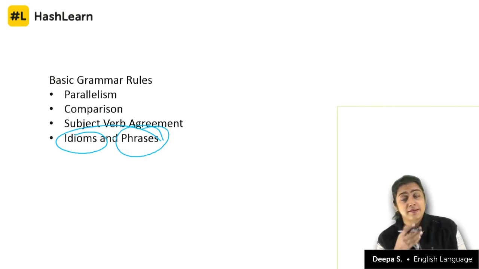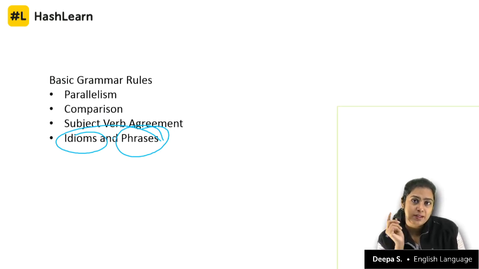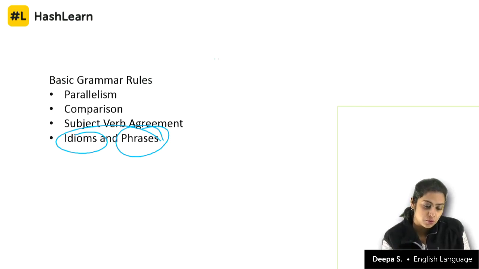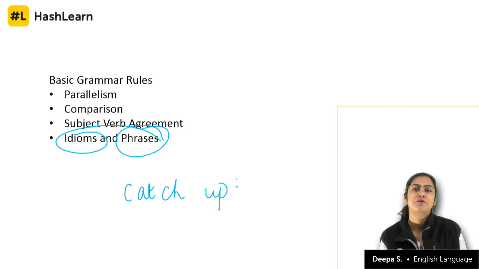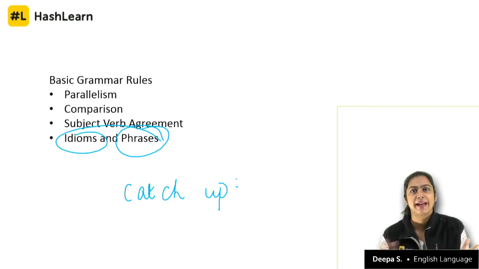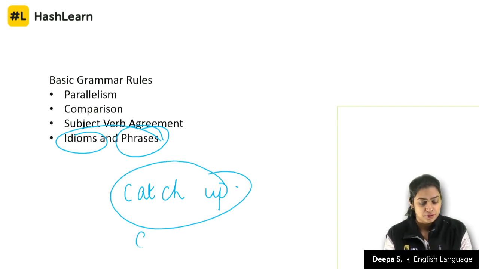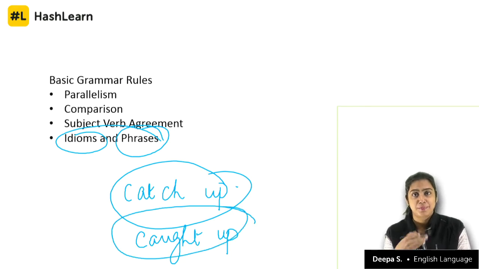Now, phrases. Let's look at some adverbial phrases or verb phrases that are always used in that particular fashion alone, and they have a meaning. Now, let's look at this. Catch up. Hey, let's catch up over a cup of coffee sometime. We say that often, right? What does it mean? It has nothing to do with the physical catch. But when you say catch up, and then there is caught up, that's the past tense of it.